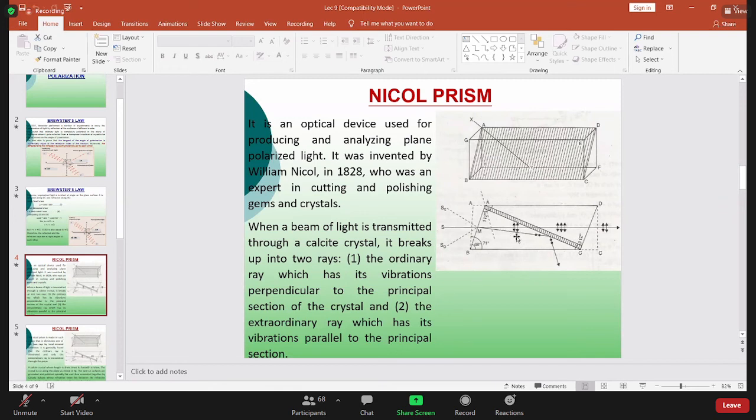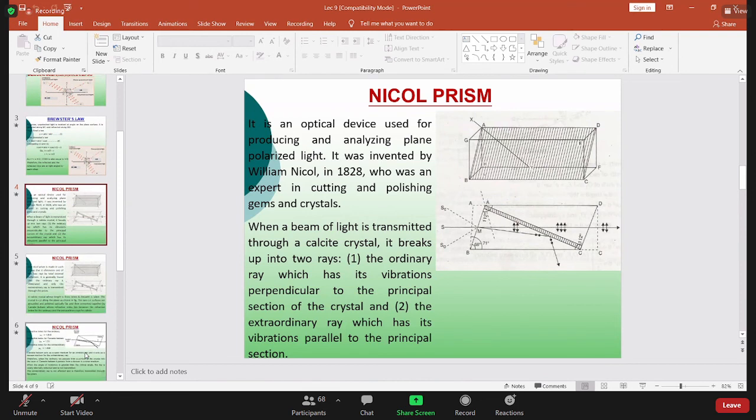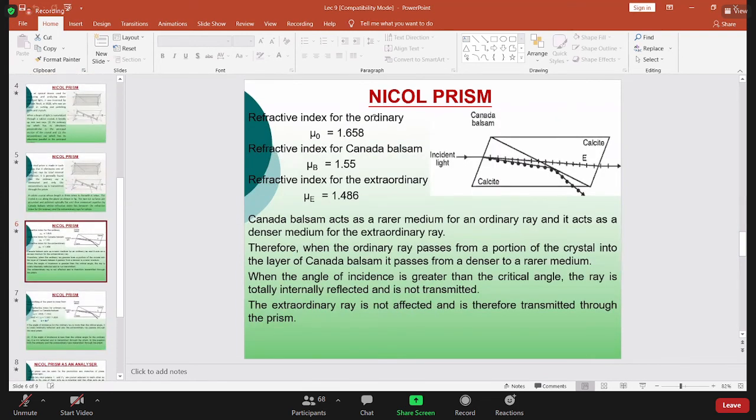But for this crystal, their refractive indices are different. The refractive index for the ordinary light, mu naught, equals 1.658.